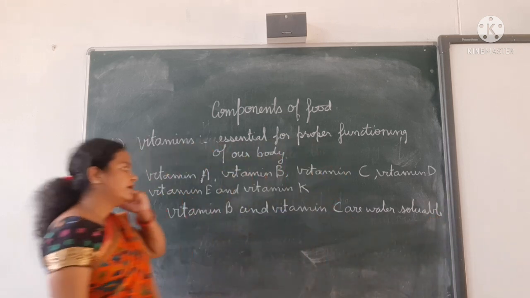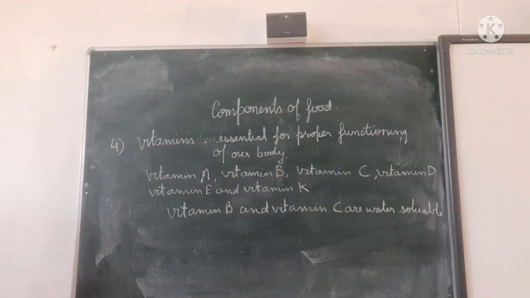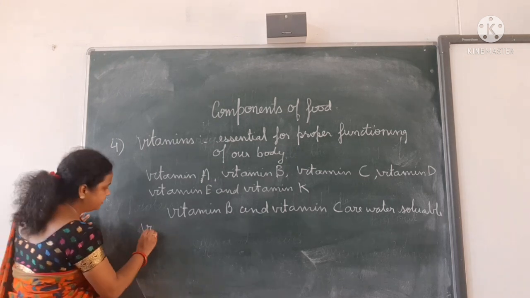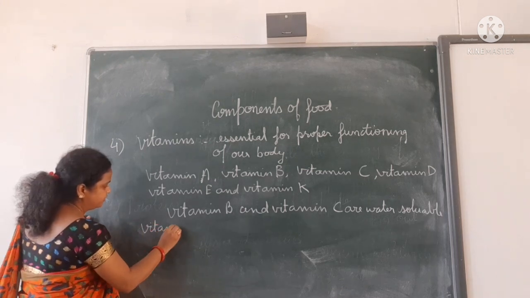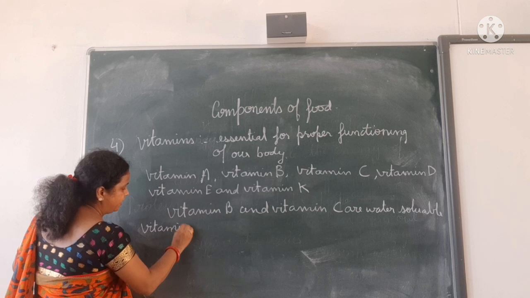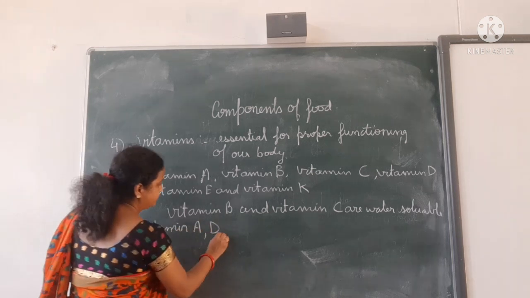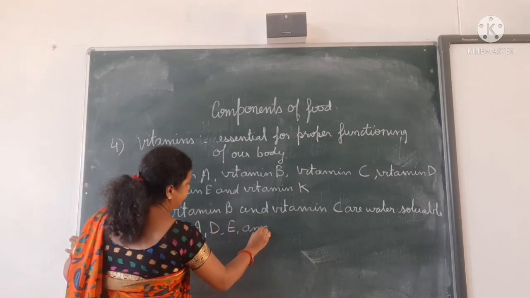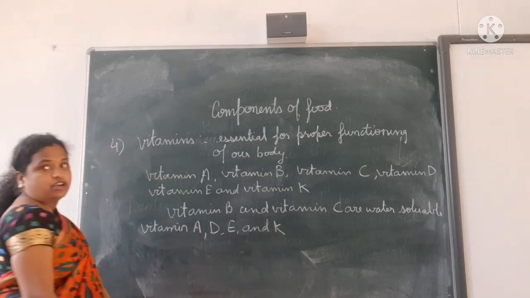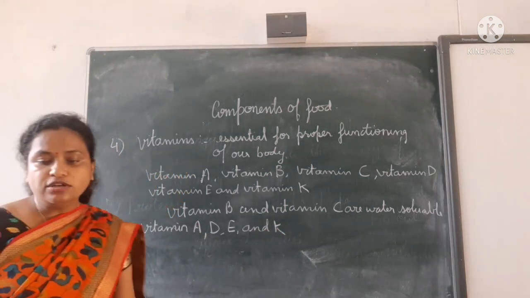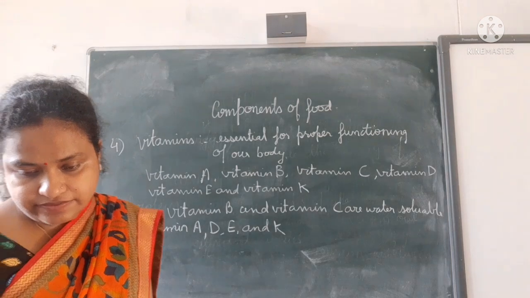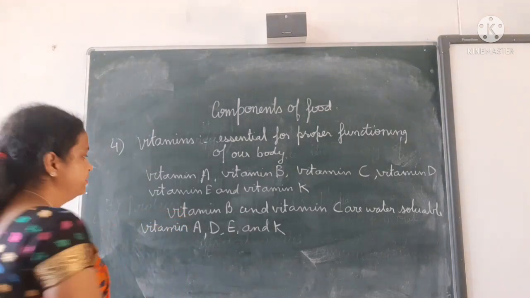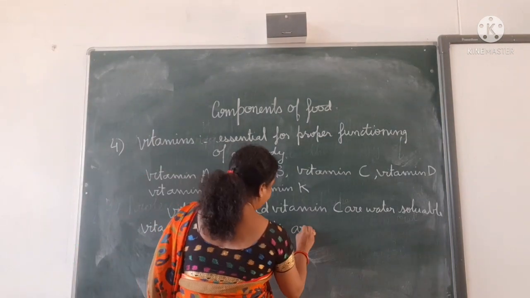Then vitamin B and C are water soluble. Then vitamin A, D, E and K. These vitamins are not soluble in water. They are soluble in fat. These are fat soluble vitamins.